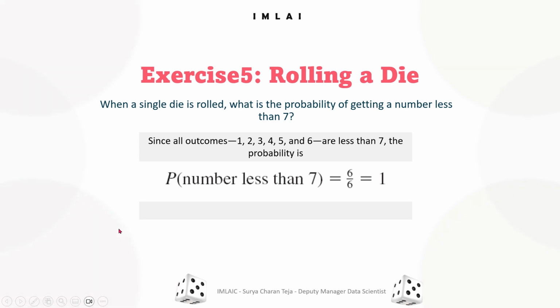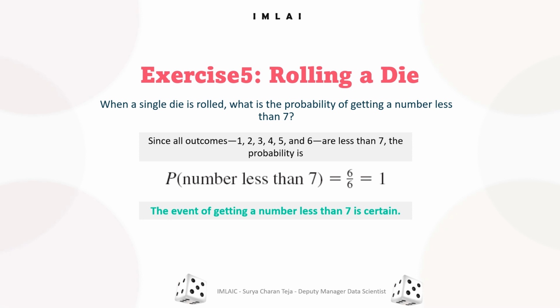Because my event is a number less than 7, how many outcomes will be there if it is less than 7? 6. And what's the sample size or all possible outcomes? Again 6. So 6 divided by 6, and it equals 1. It's certain. So the event of getting a number which is less than 7 is certain.